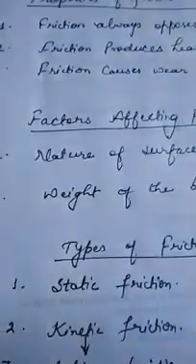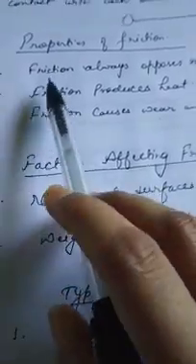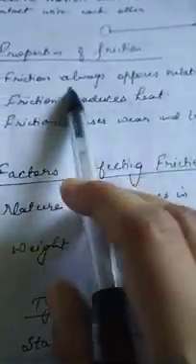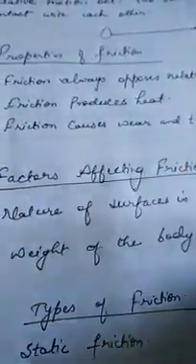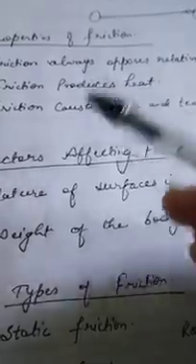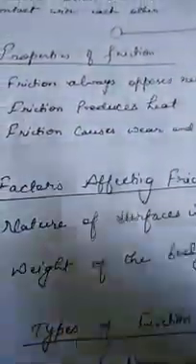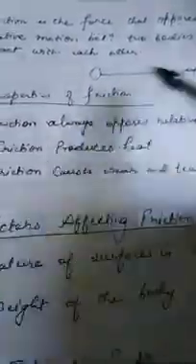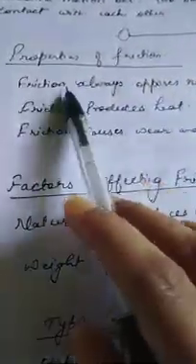Now next is, what are the properties of friction? So there are certain properties. First is, friction always opposes relative motion. Yes, definitely friction always opposes the motion. That's why the ball slows down, and ultimately it stops after moving some distance, because there is an opposing force, that is friction.